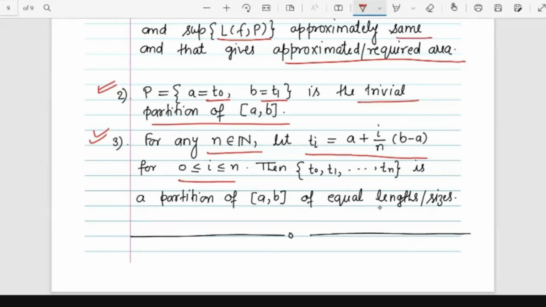Then this partition t0, t1, ..., tn of [a,b] will be of equal length. We are going to use this formula to calculate the Darboux integral for many functions. We are putting the partition of equal size, and this will make things easier. Okay, any doubt so far?